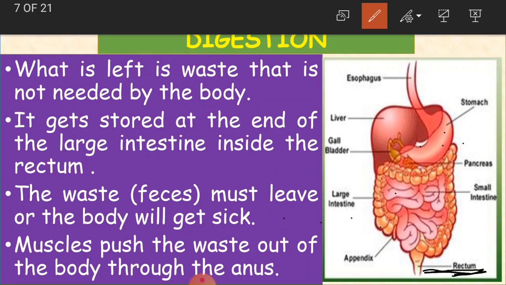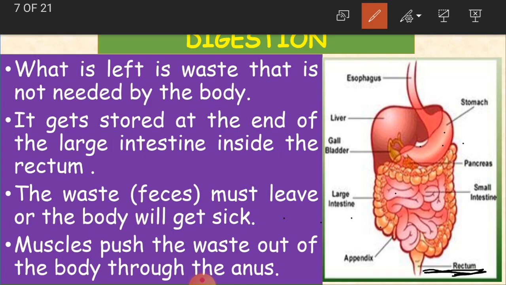And now what happens? The waste, that is the feces, must leave or the body will get sick. I already said the waste must be removed from the body. If the waste is not removed, the body will get sick. It means it becomes unhealthy for the body. That is why the waste must be removed.